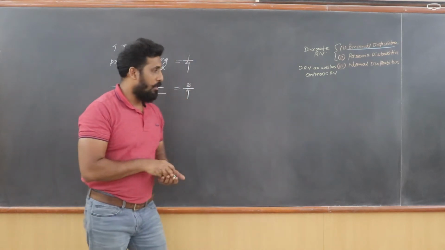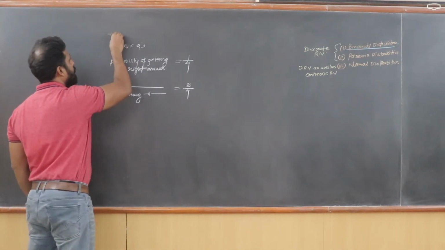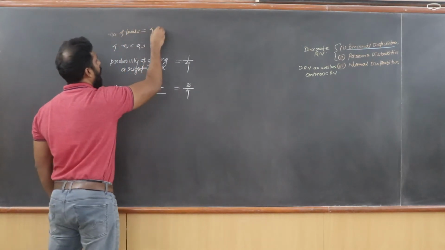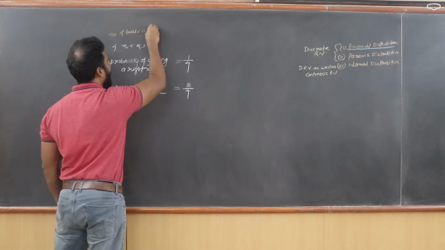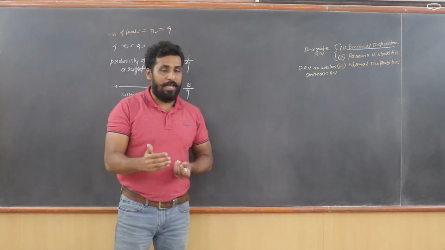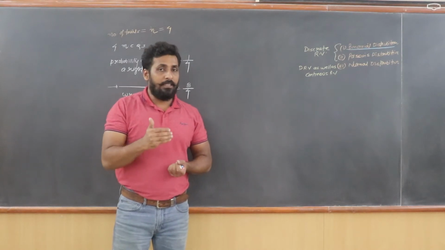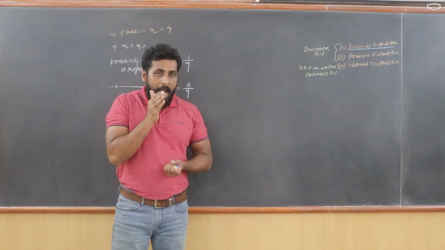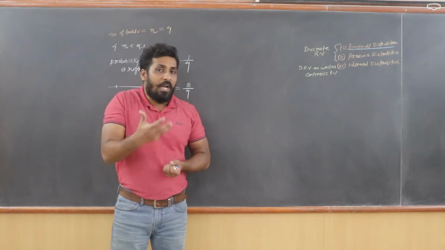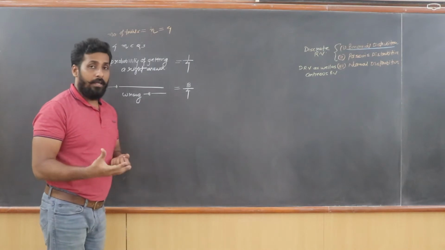So I am attempting 4 MCQs. So the number of trials is 4. I am going to denote the number of trials by n, and the value is 4. You are attempting a question, again you are attempting another question, again another question. So the same thing is repeated 4 times. This activity that you are doing repeatedly is called a trial, and the number of trials that you are performing is denoted by n. In the example that I have taken here, n equals 4.